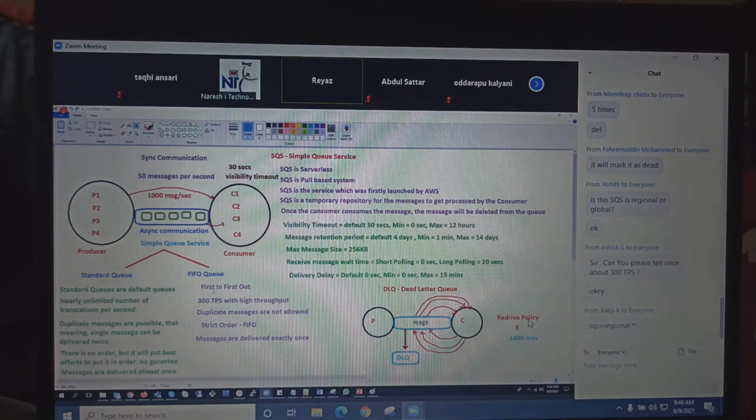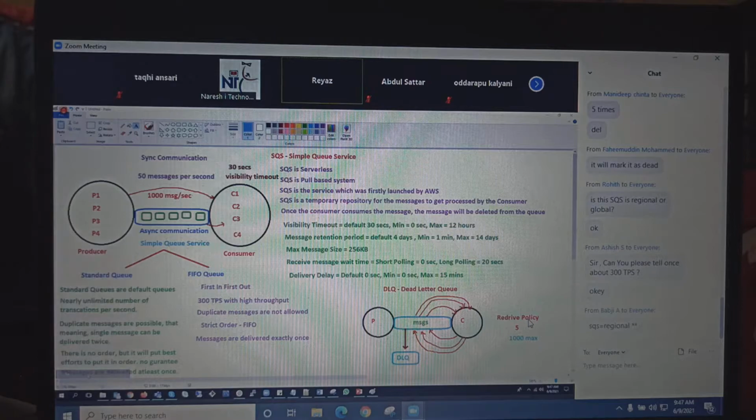SQS is regional. So SQS, guys, is very simple. It's serverless. It's completely managed by AWS. So all the developers, what they do is they'll just go and simply create a queue inside it, and they'll start using it from your Lambda.